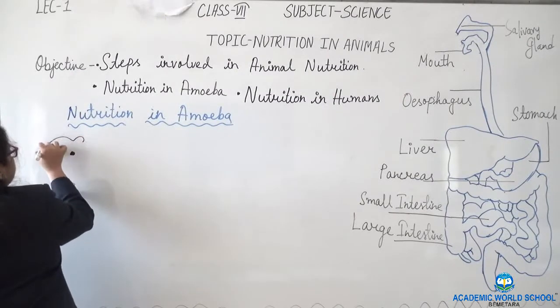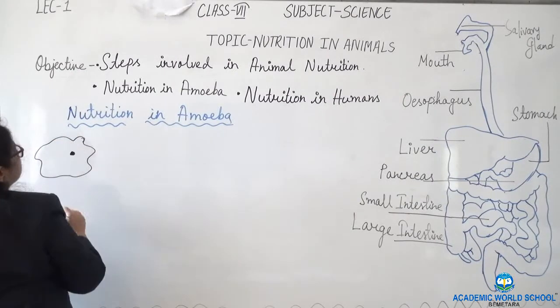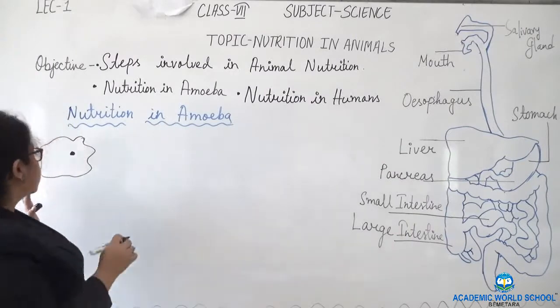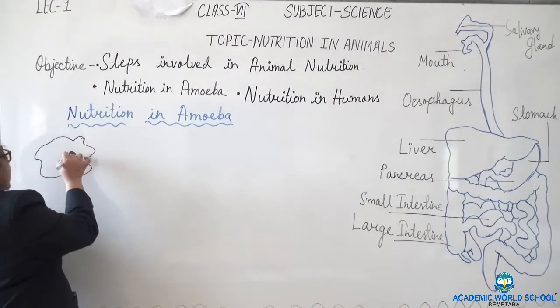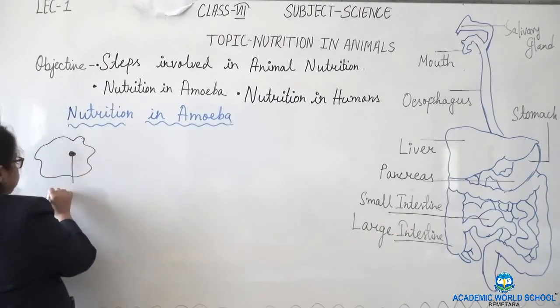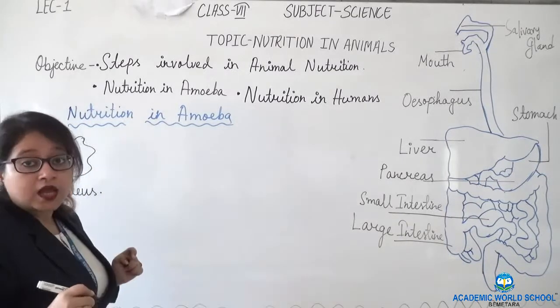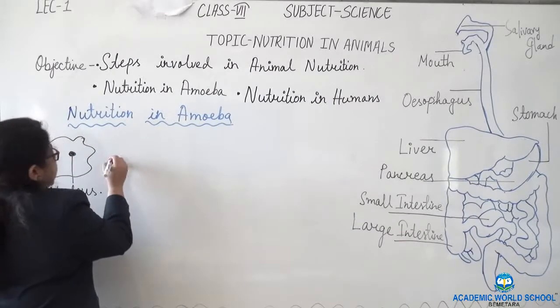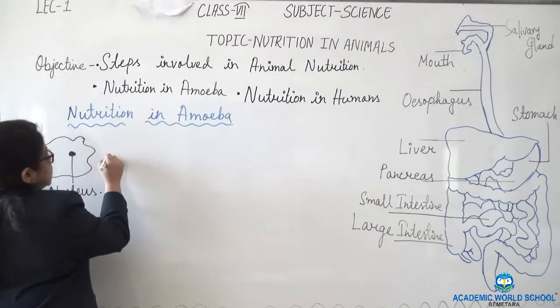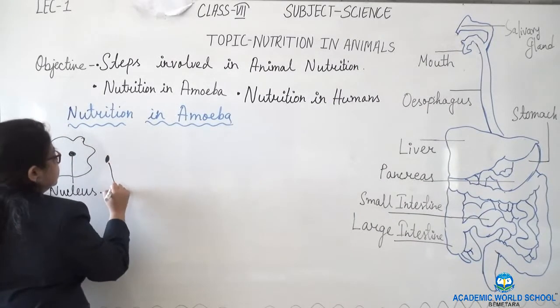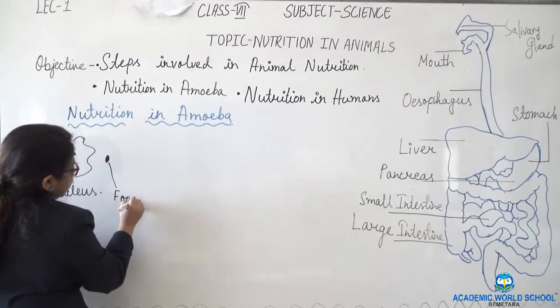So this is amoeba, which is a single cellular microorganism, and this is its nucleus. And amoeba has sensed a food particle here. This is the food particle.